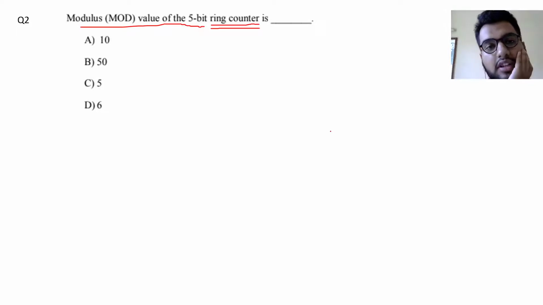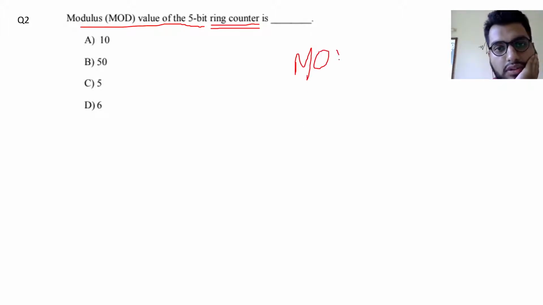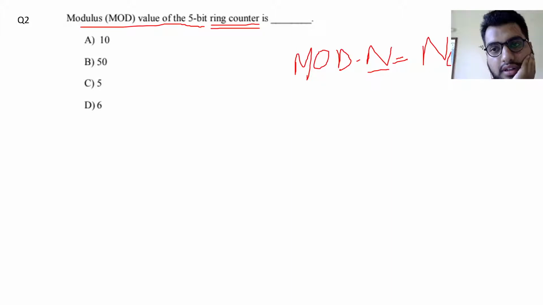If it would have been a synchronous counter and 5-bit, we would have stated that the mod value would have been 2 to the power 5. But for a ring counter, the mod value, which we write as mod n, this n is equal to the number of flip flops.